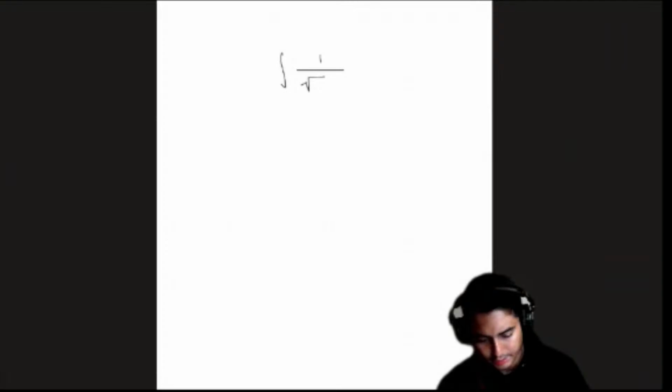All right. So again, we have the integral of 1 over the fourth root of x to the fourth plus 1. I'm going to do this at the same time, see how I do.